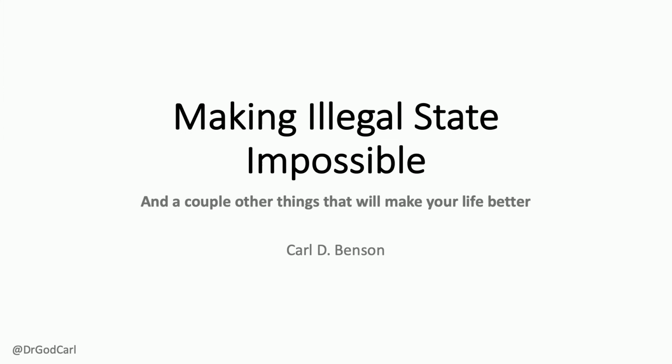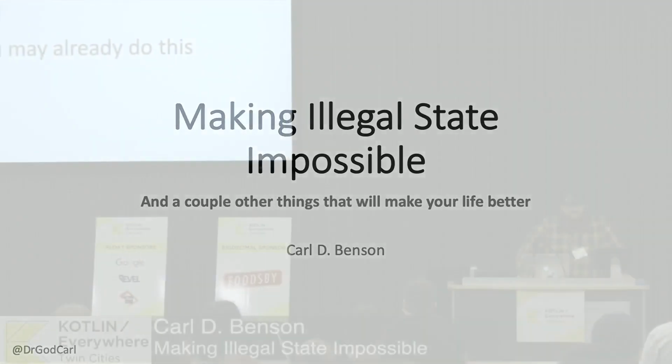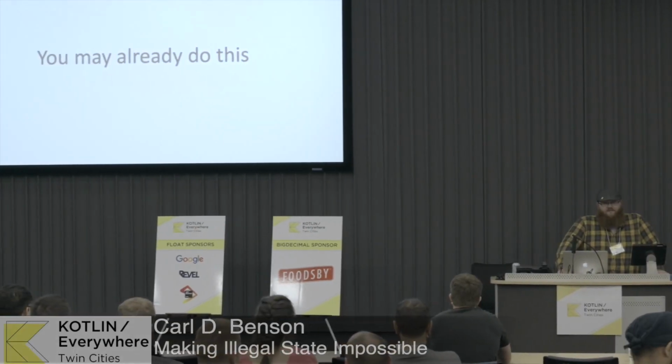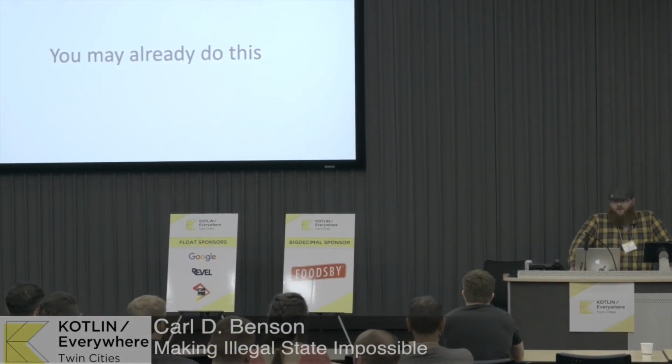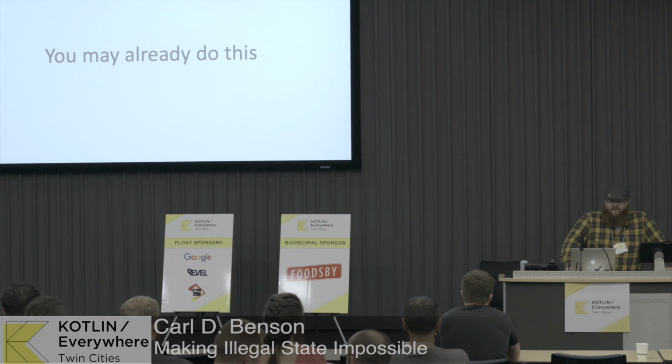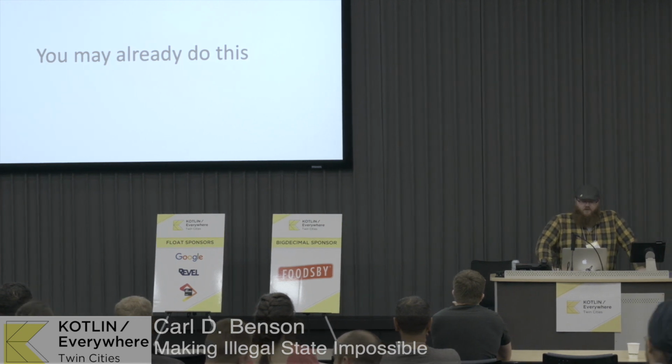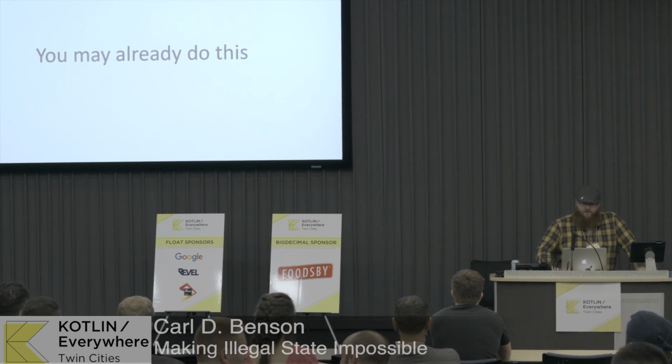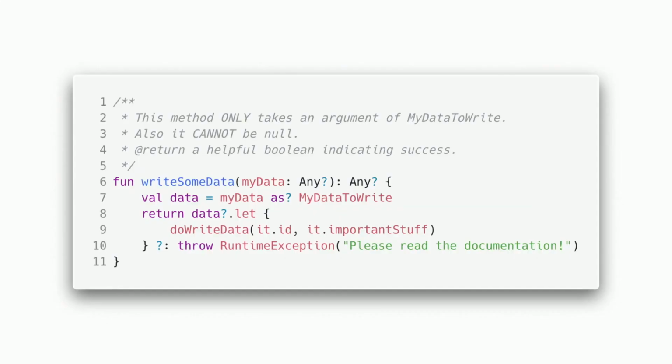The first thing to note is that you may already do this. If you're using the type system pretty much at all in Kotlin, you are already making illegal state impossible. So we're going to walk through some examples here, and they're going to get increasingly nuanced or difficult. How many of you have written code like this?